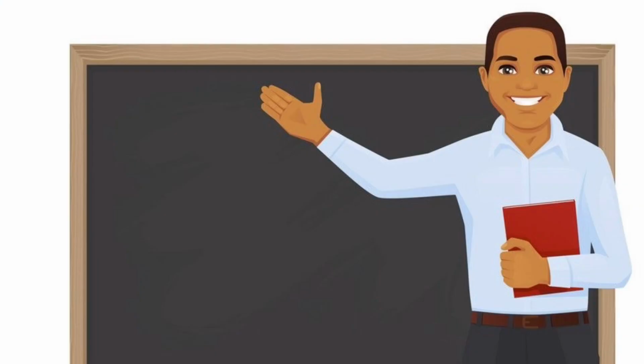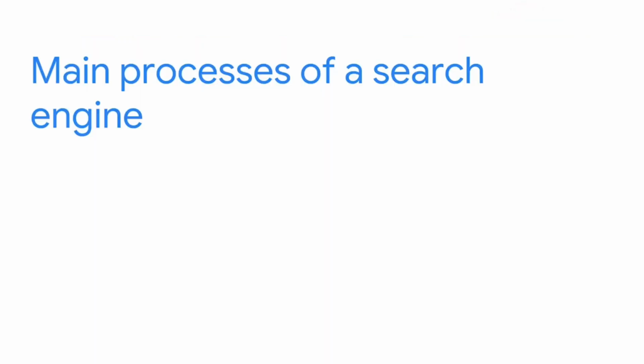Before you learn about how to optimize content for a search engine, we need to first understand what a search engine is and how it works. In this video, we're going to cover the three main processes of Google's search engine: crawling, indexing, and serving. The Google search engine uses these processes to locate the most relevant content to a user's search query.